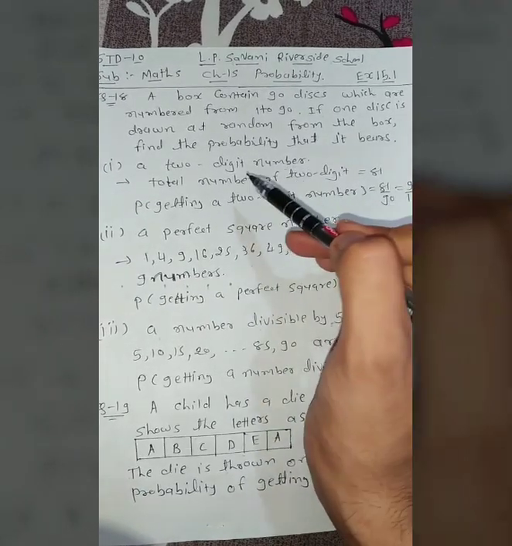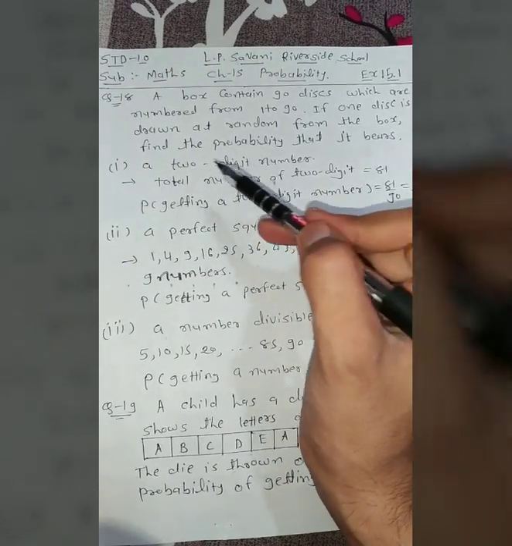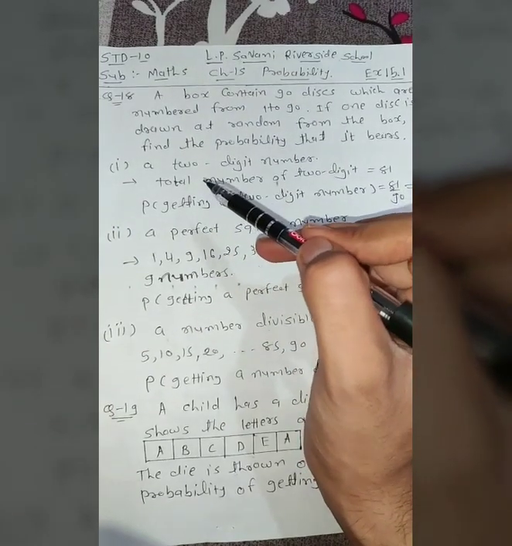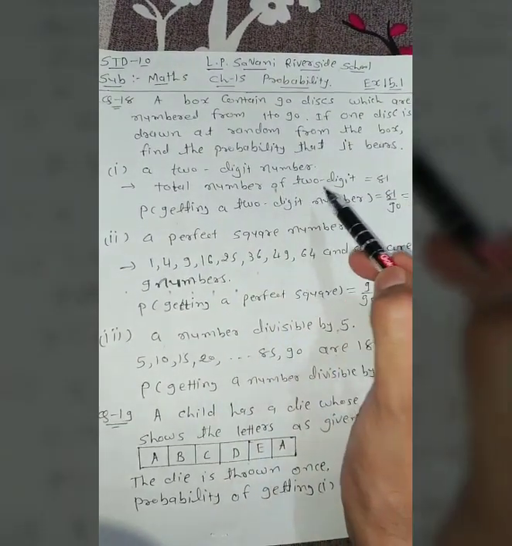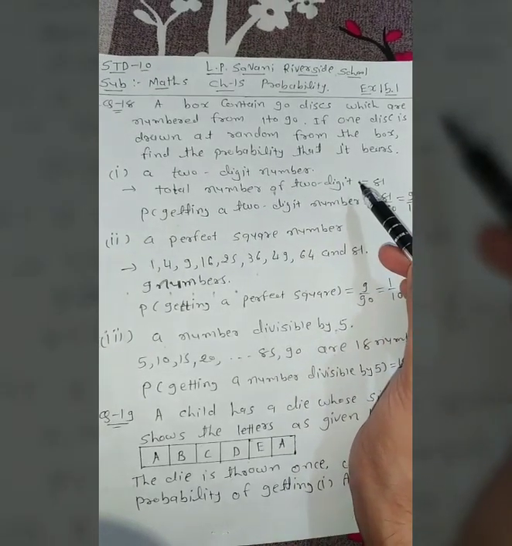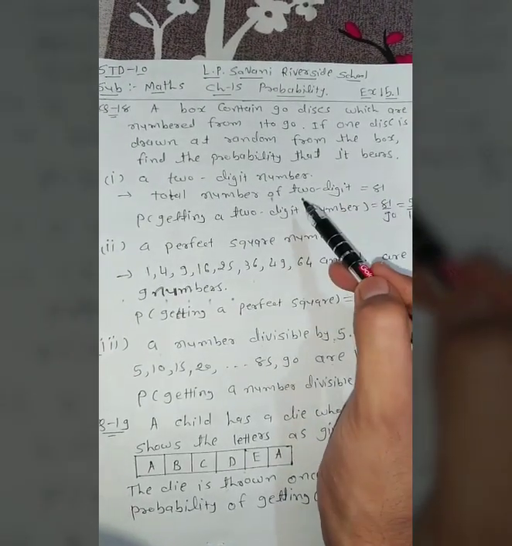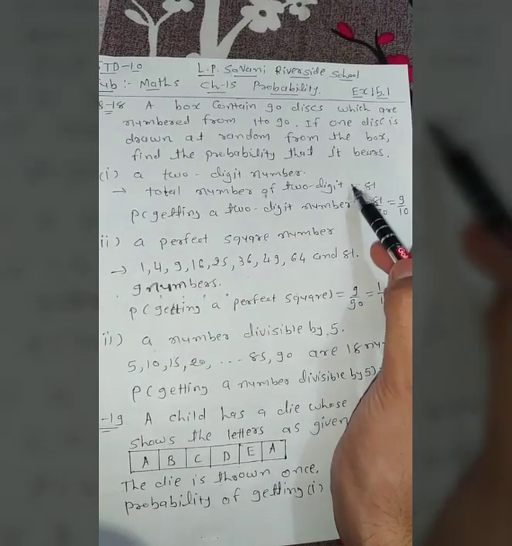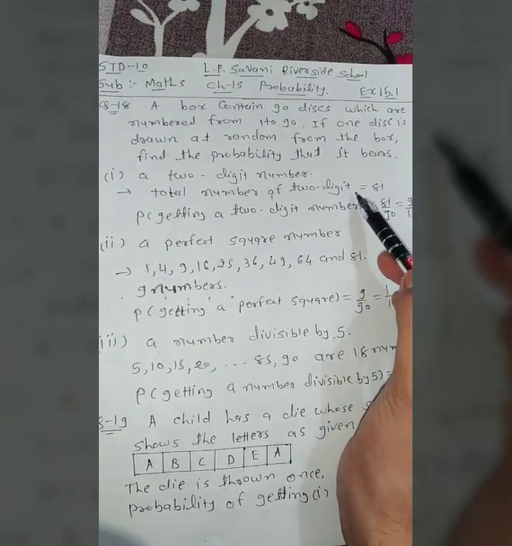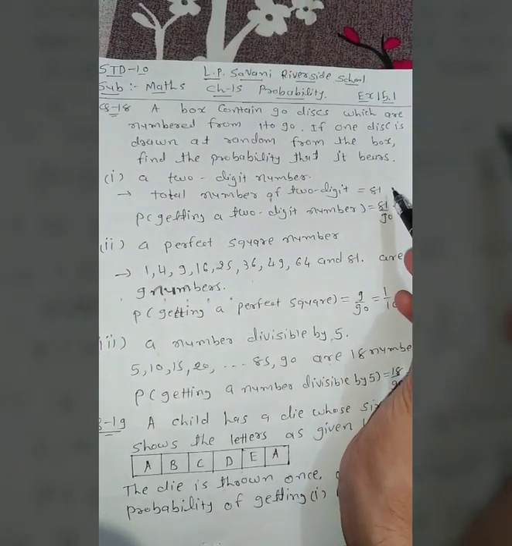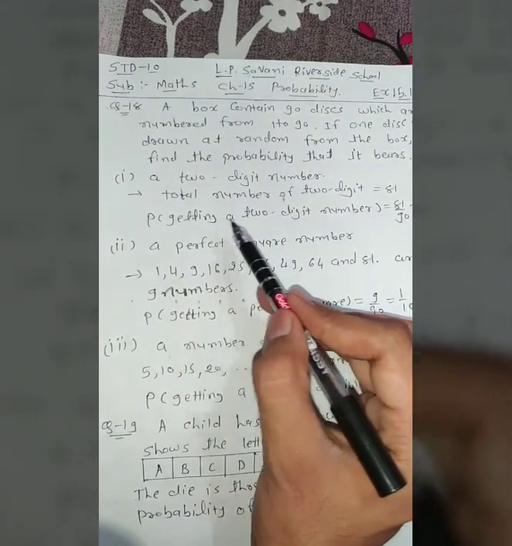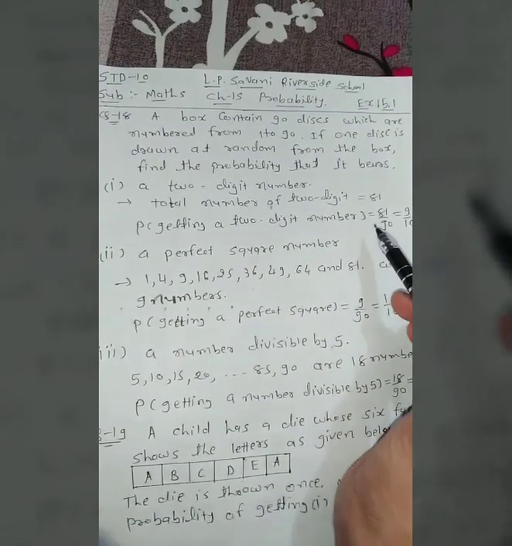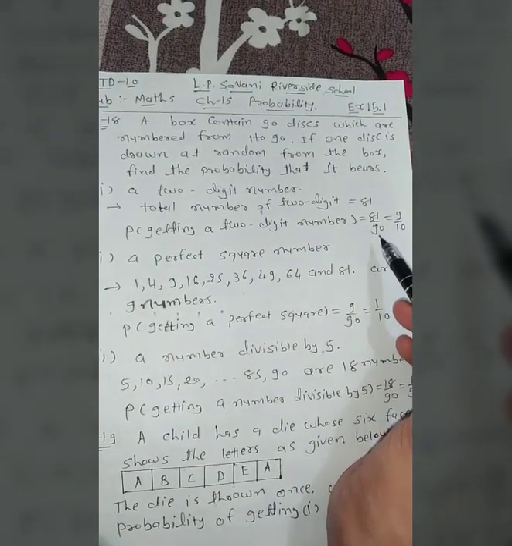First of all, we want to find how many two-digit numbers there are. Okay, so the total number of two-digit numbers between 1 to 90 is 81. So the probability of getting a two-digit number is equal to 81 out of 90.